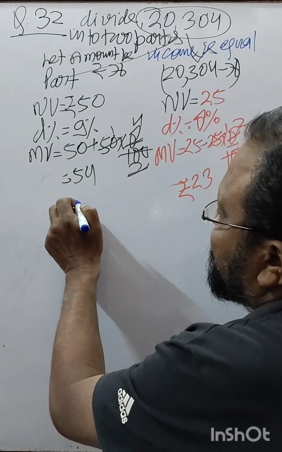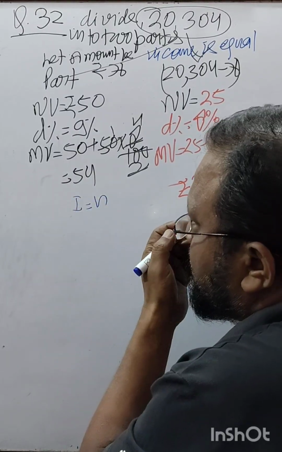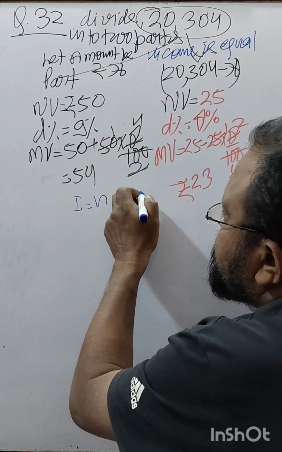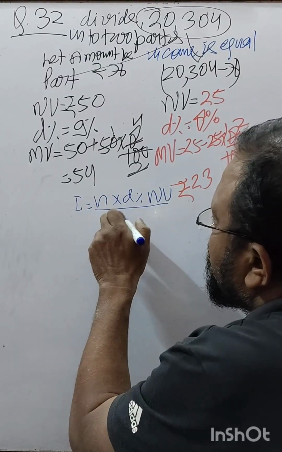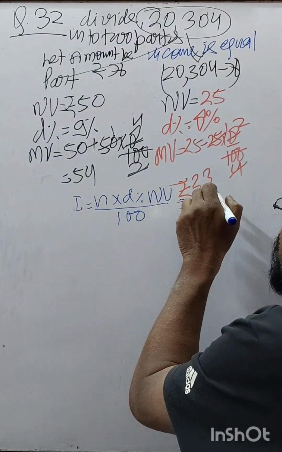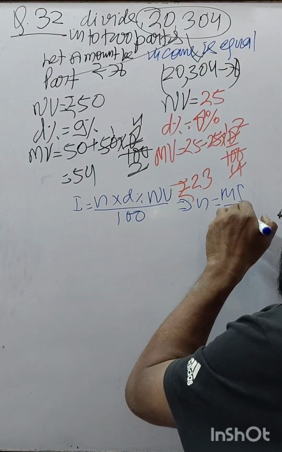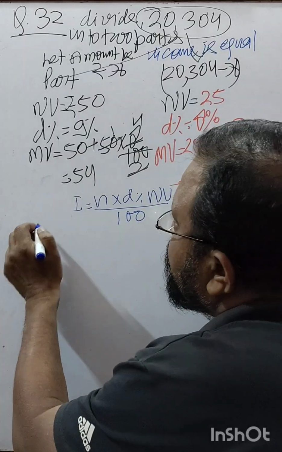Income is equal to number of shares into dividend percent into NV upon 100. And number of shares is equal to money invested upon MV. You get this?